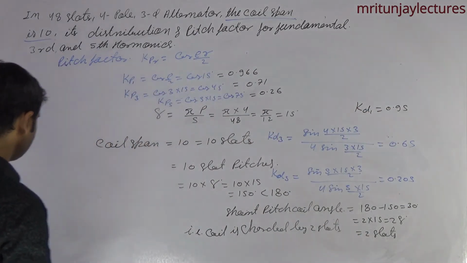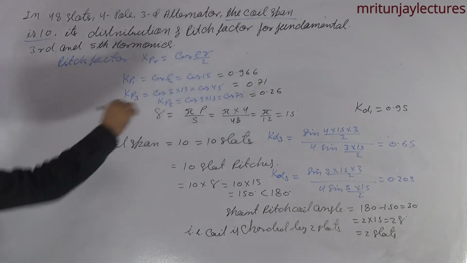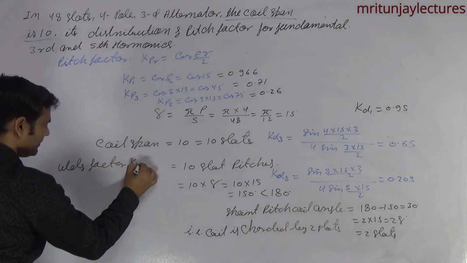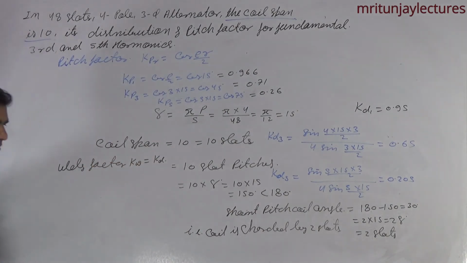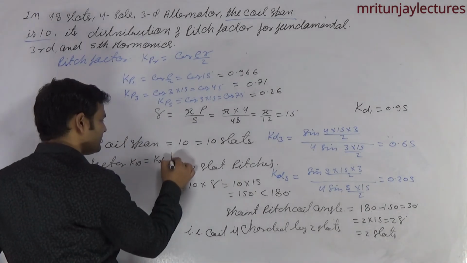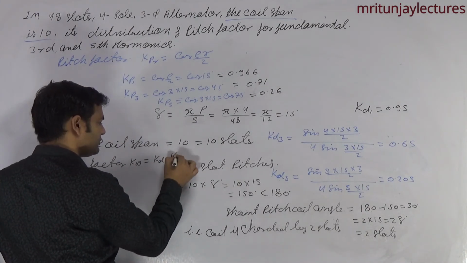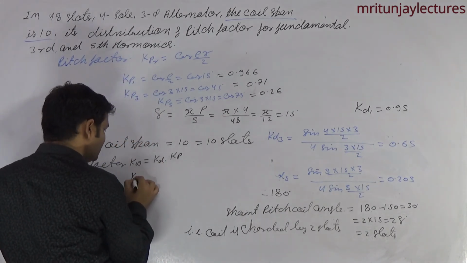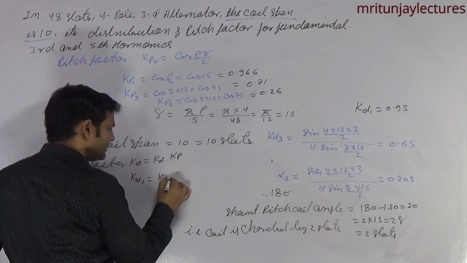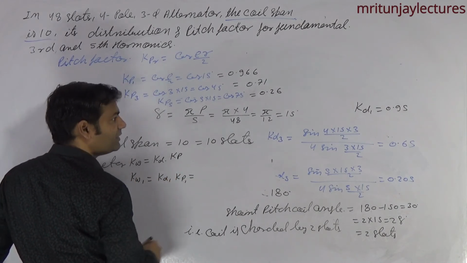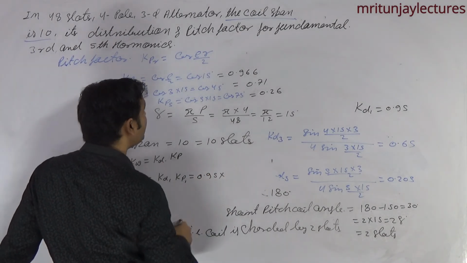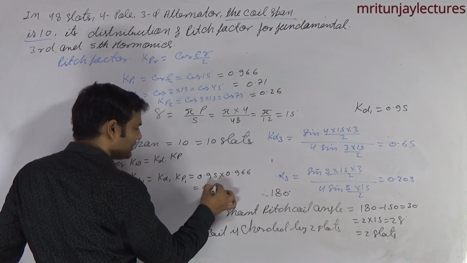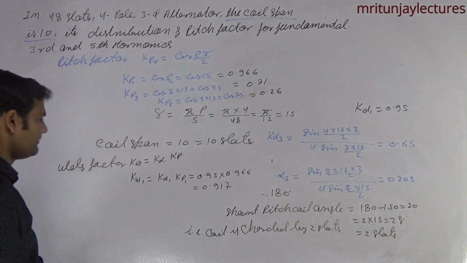Now, another way, our motto is to determine the winding factor. You know that Kw is equal to Kd, distribution winding factor, into Kp, pitch factor. Now Kw1 is equal to Kd1 into Kp1. Kd1 is 0.95, Kp1 is 0.966, that is 0.917. Okay.